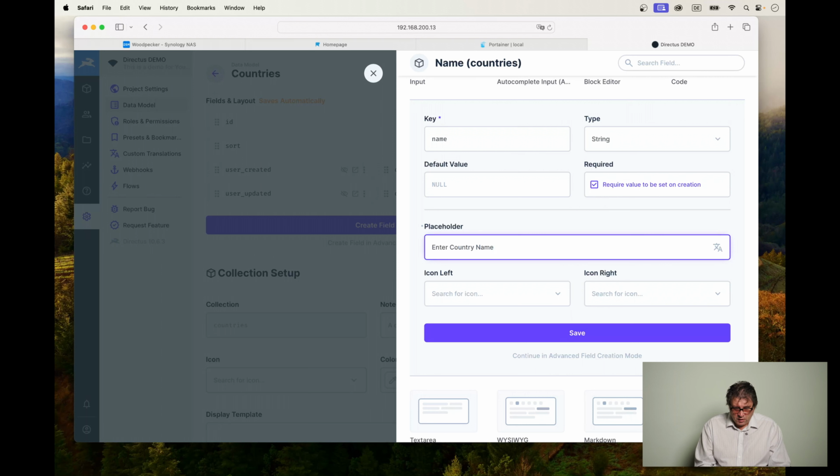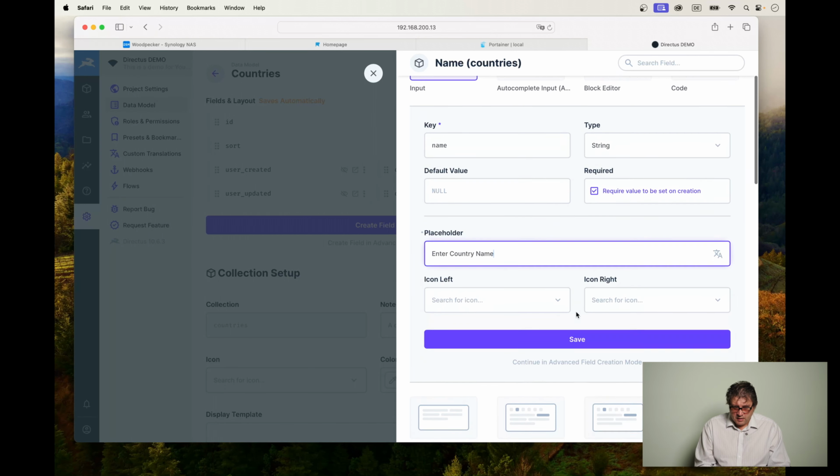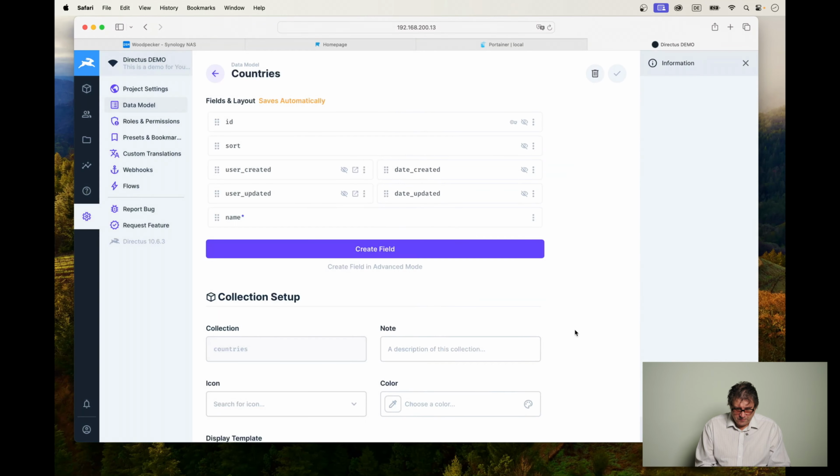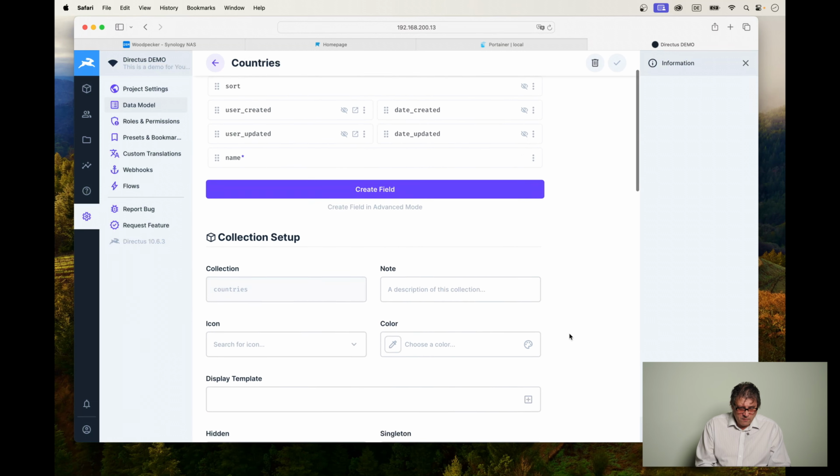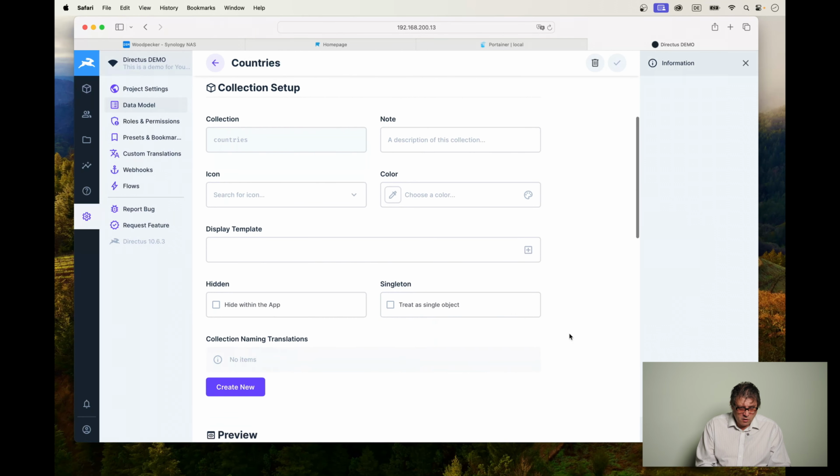Now, in the user interface, we can give it a placeholder, enter country name. You will see later on what it is. And now, left and right from it, we can actually set icons. But let's for now just save this. Save. That's already very good. Now, let's scroll further down and have a look at the collection setup. The collection is called countries. We can give it a note, if you like, to see what it is, what it does, whatever.